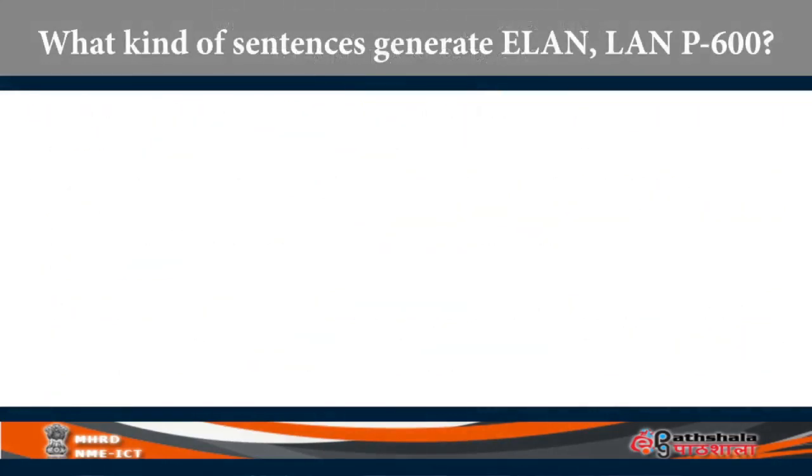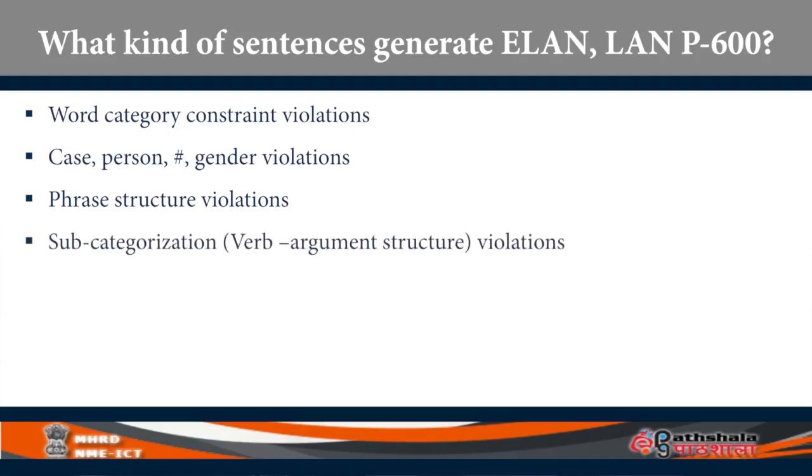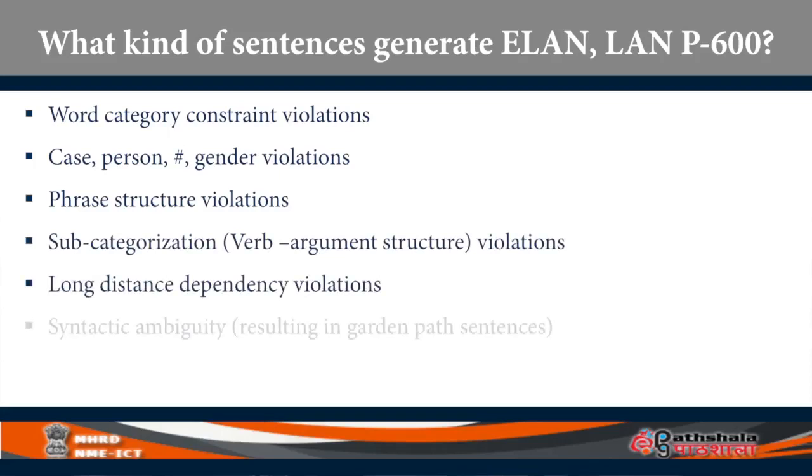So what kind of sentences generate ELAN, LAN and P600? What do we mean by morphosyntactic processing? What is it that we need to violate when we develop these sentences for tests like this? Word category constraints are violated, or case, person, number, gender agreement is broken down, or phrase structure violations, subcategorization violation, that means verb argument structure violation, long distance dependency violation, syntactic ambiguity violation resulting in garden path sentences.